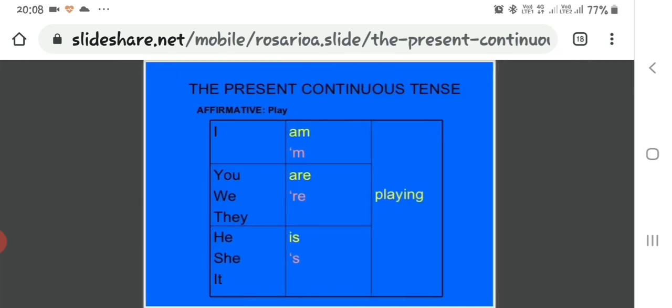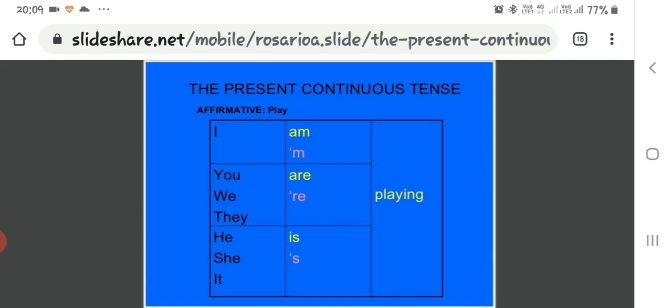The present continuous tense, look at the table. In the first column, here are given subjects. Pronouns are given: first person, second person, third person. In the second column, we have helping verbs, that is am, is, are. And in the third column, there is verb plus ing. Play is the verb and ing.